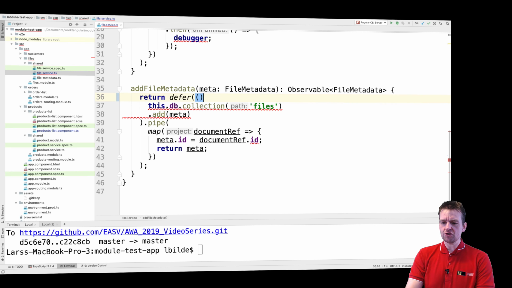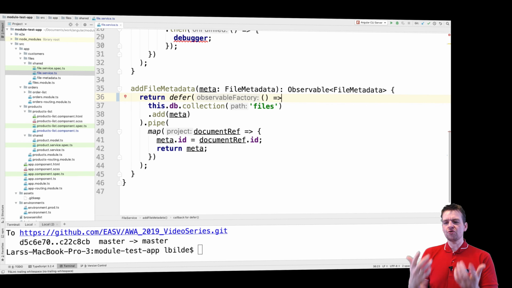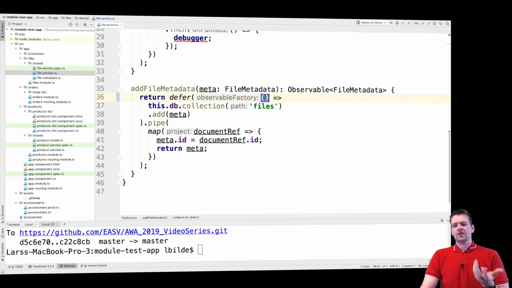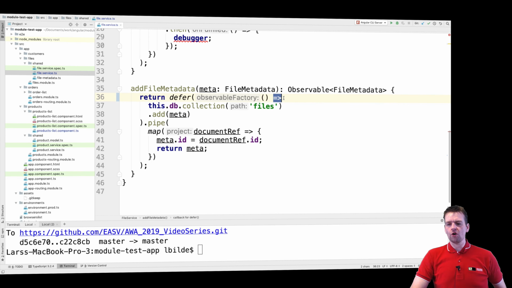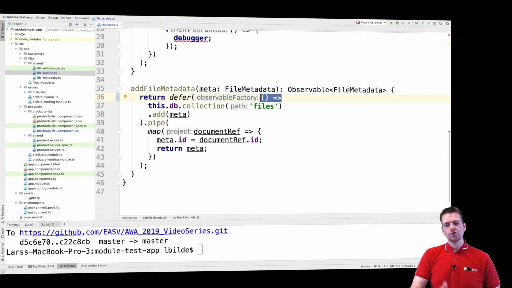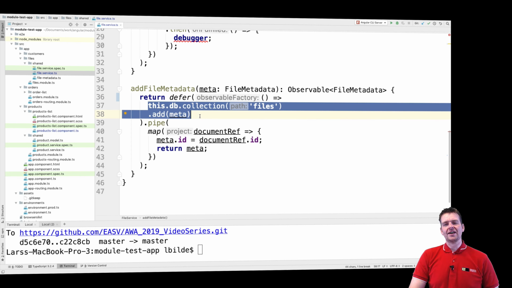Another thing is we need to make an observable factory right here, so just a void function, compared to the from, where you don't have to put this in. That's the only difference, and now I'm not going to call this function until I actually subscribe, and that's a huge difference, especially in this case where I end up creating some metadata that shouldn't even be there by mistake, right?